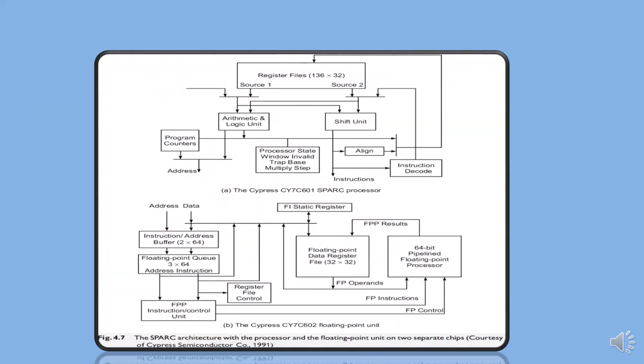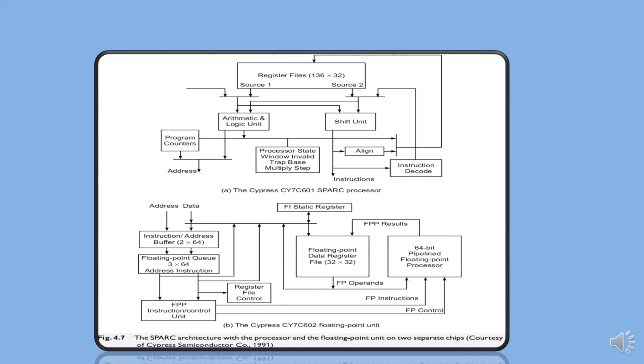The diagram shows the architecture of the Cypress CY7C601 SPARC processor. The Sun SPARC instruction set contains 69 basic instructions.